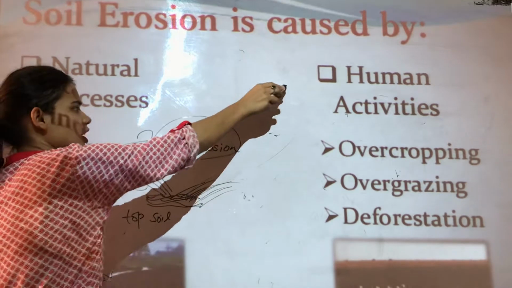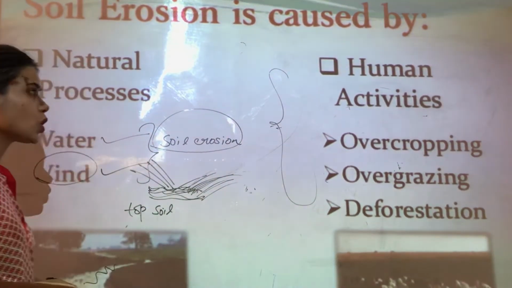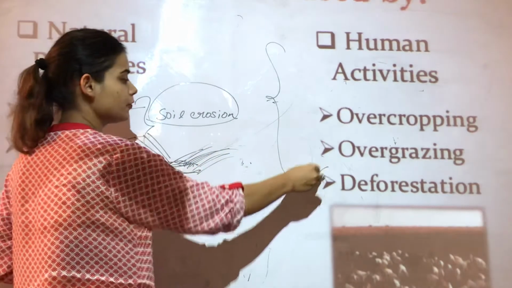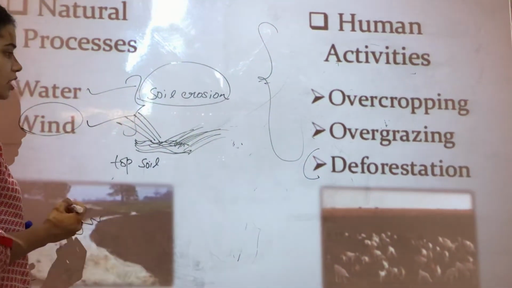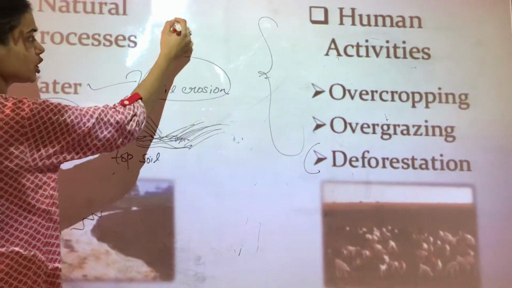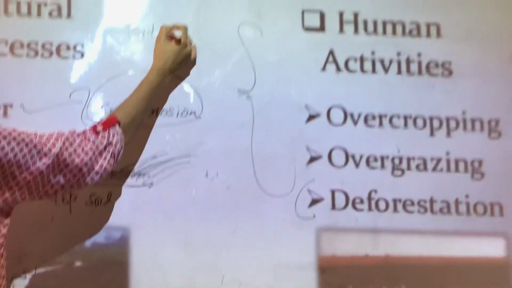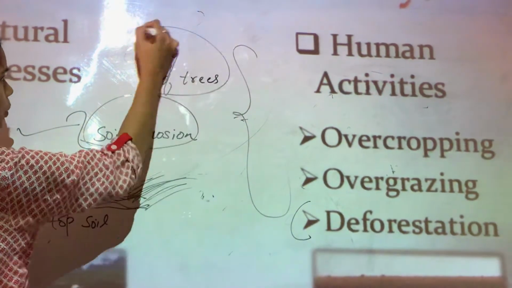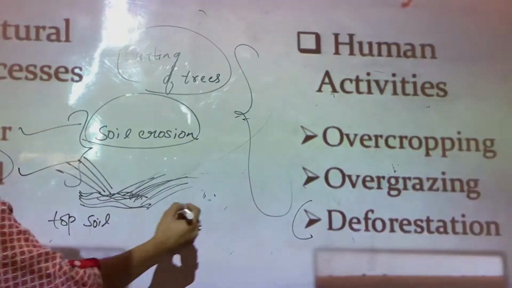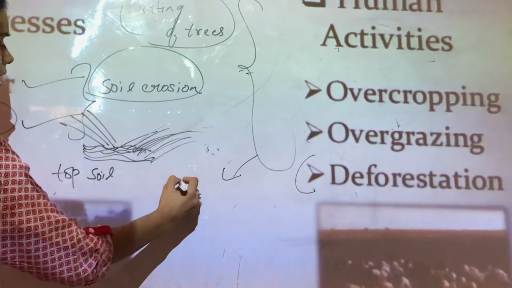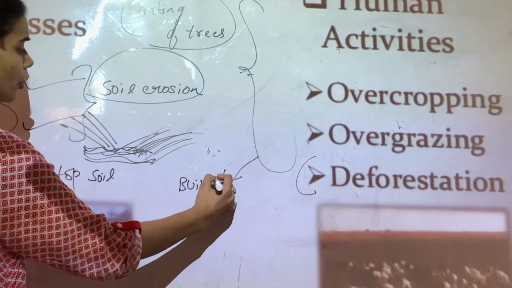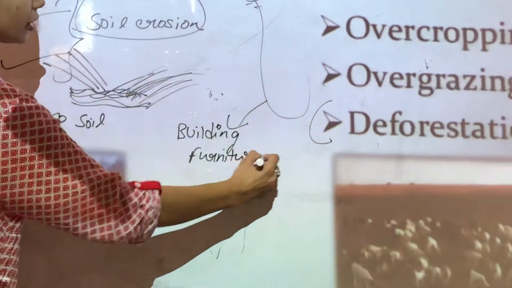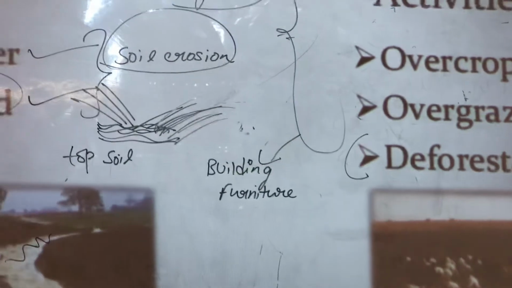Let's see what are the various human activities that also cause soil erosion. The most important factor is deforestation. What is deforestation? Deforestation is a situation in which a large number of trees are cut. Nowadays, children, for many reasons like building houses and making furniture, we are cutting trees on a large scale.